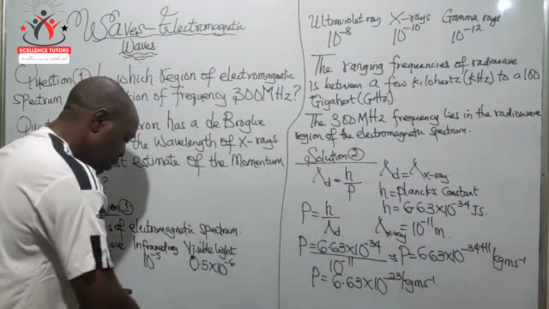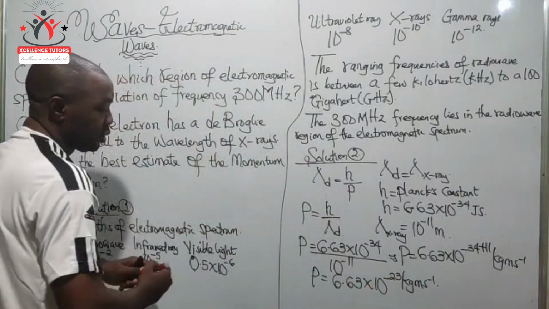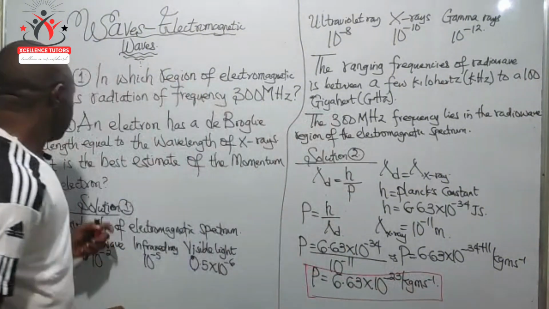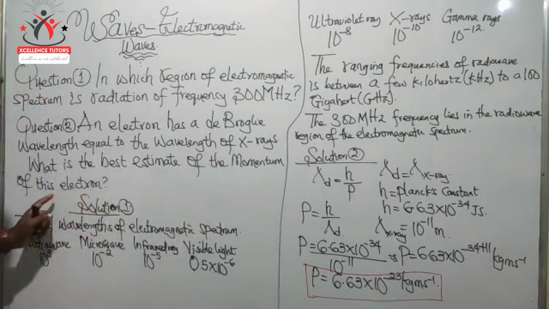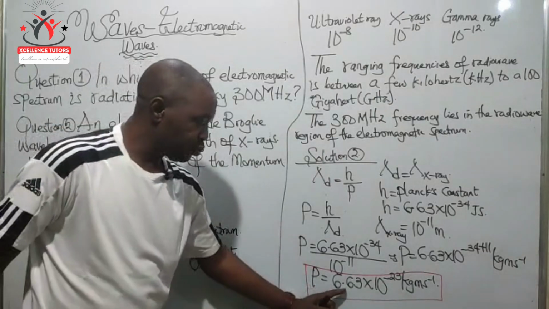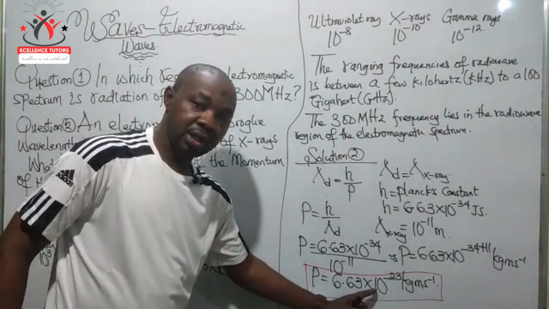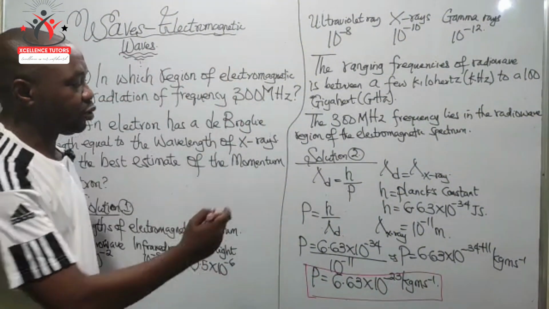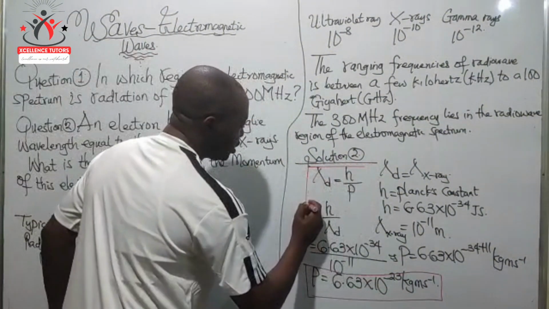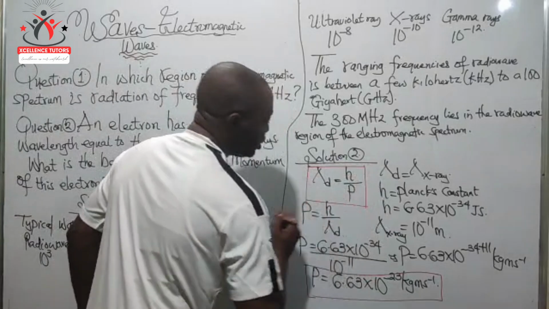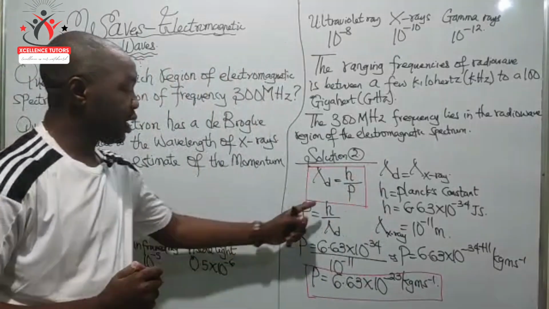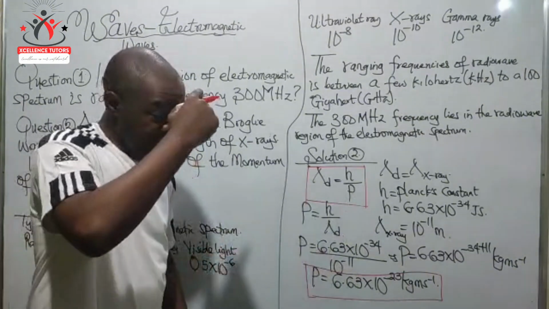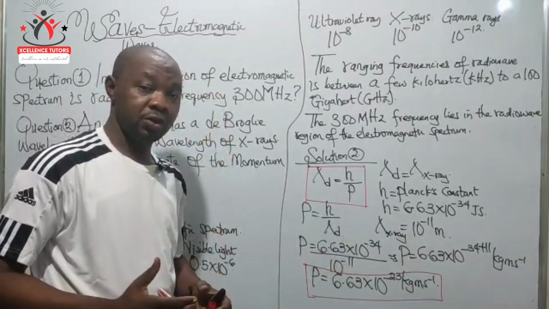So the best estimate of the momentum will be 6.63 times 10 raised to the power of minus 23 kilogram meter per second. Now don't forget the formula for de Broglie wavelength, which can be expressed as Planck's constant over momentum.